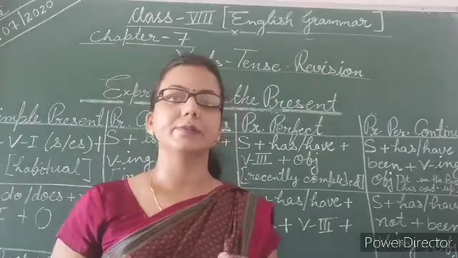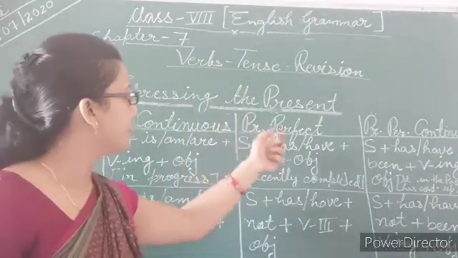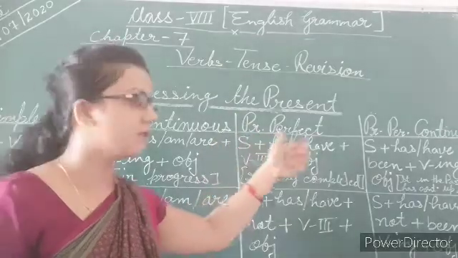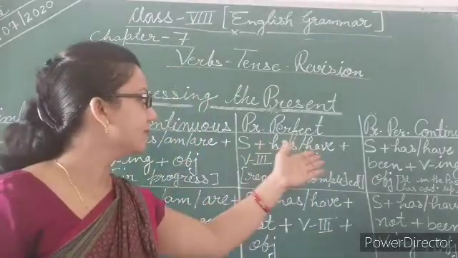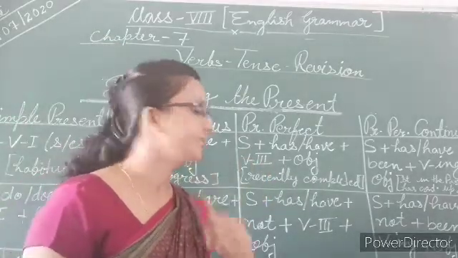So have a look, first for affirmative. Here in affirmative, present perfect says subject plus has or have according to your given subject plus verbs form plus object.